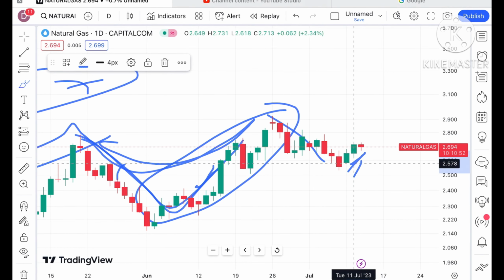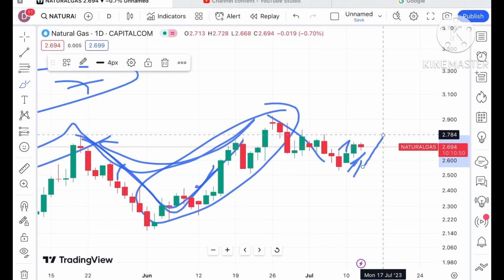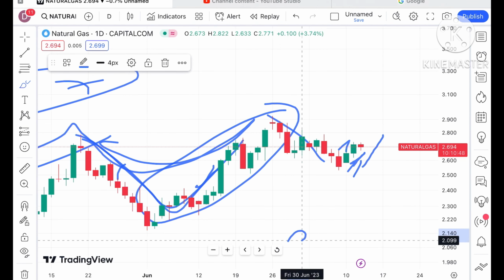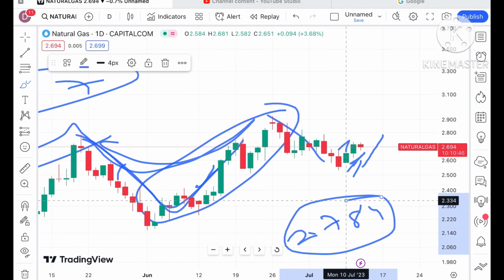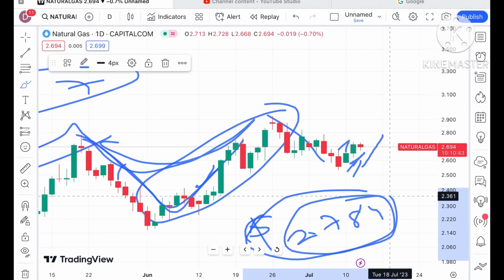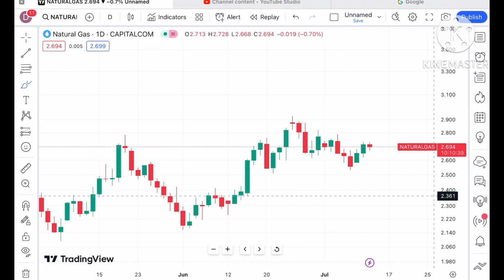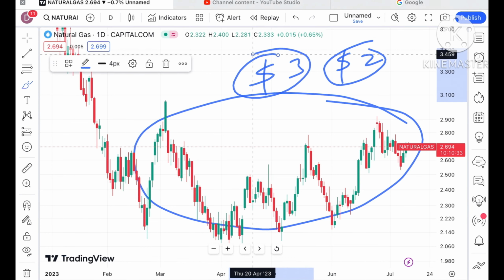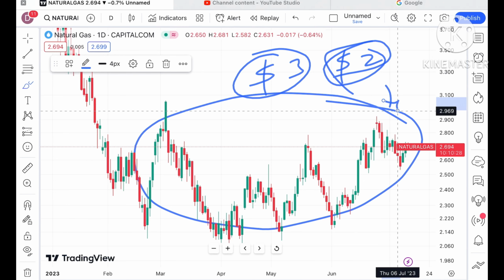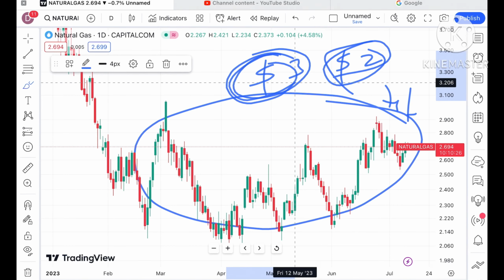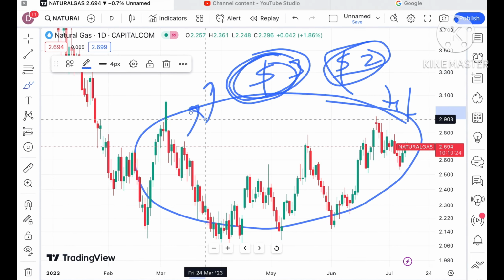If the price sustains this particular level, it can move further upside and can go above a level of $2.784. And if the price sustains above that level, it can go even higher. This is the zone where the price of natural gas has been moving for quite some time, a zone between $2 and $3. Once it breaks the $2 level, it can fall further down, or once it breaks the $3 level, it can move further upside.